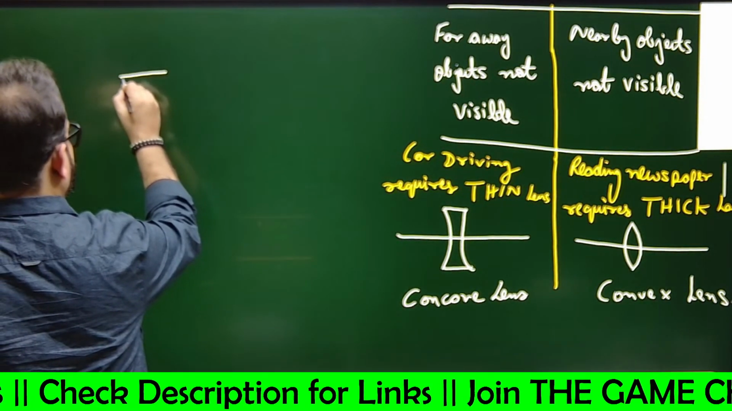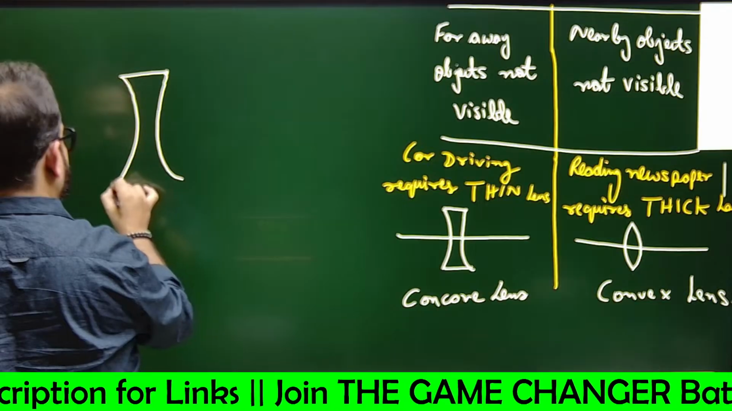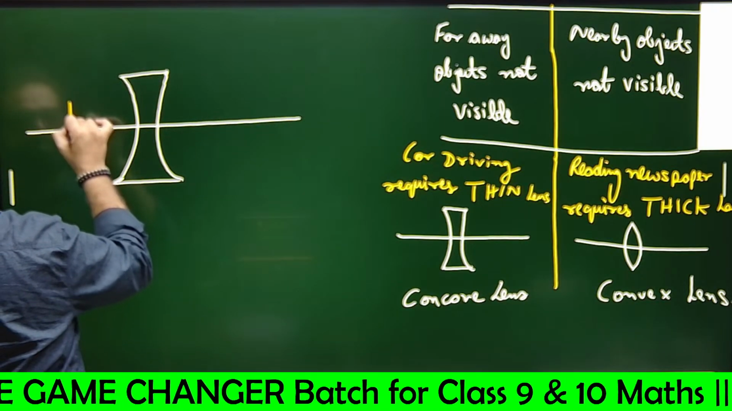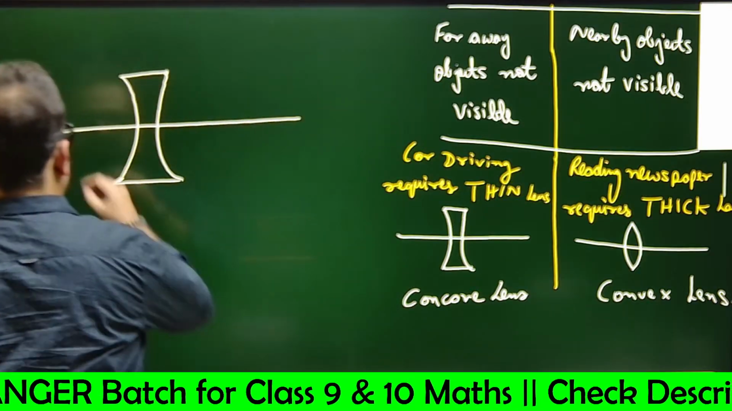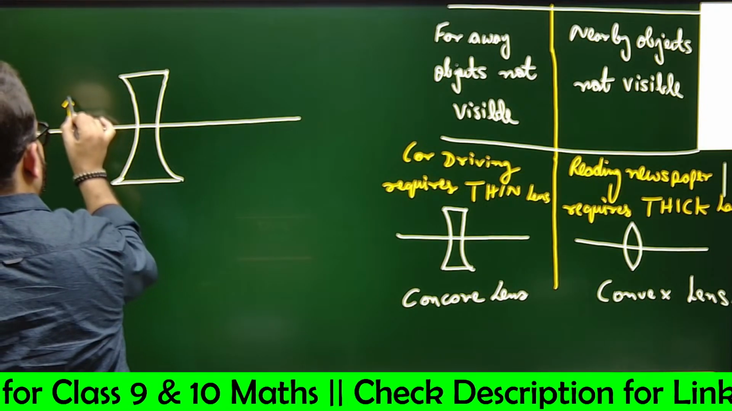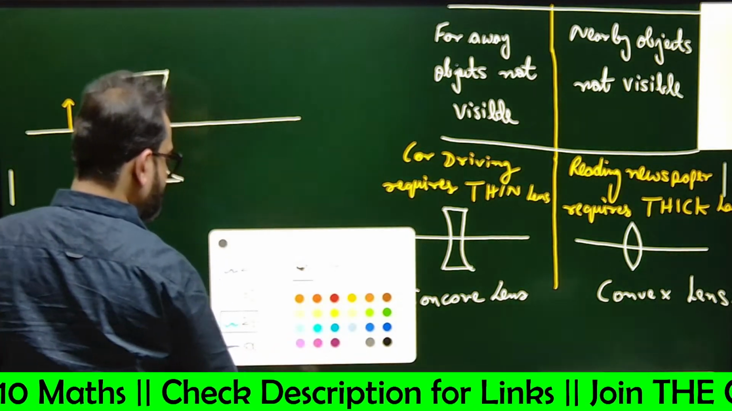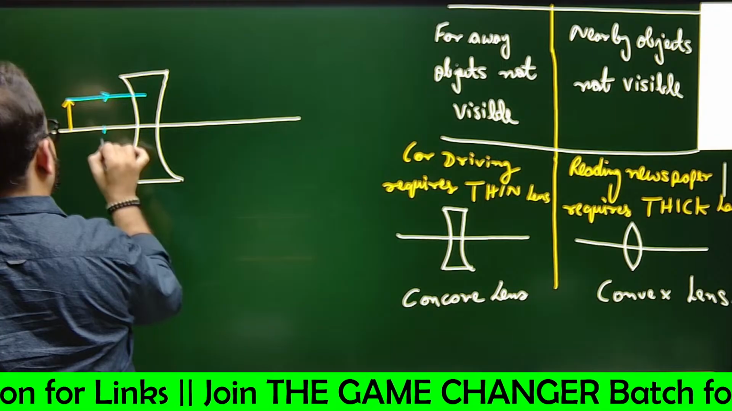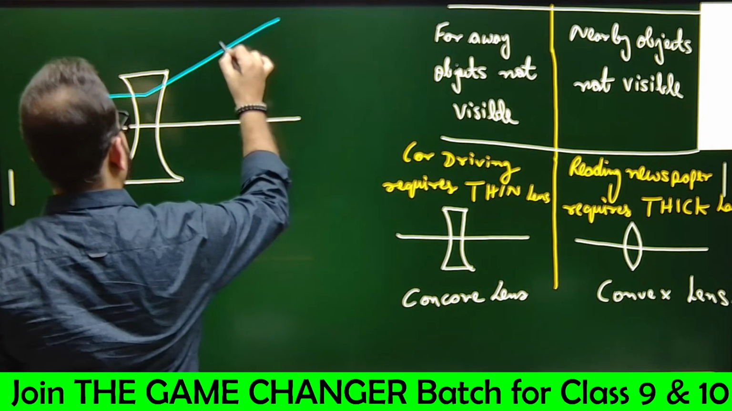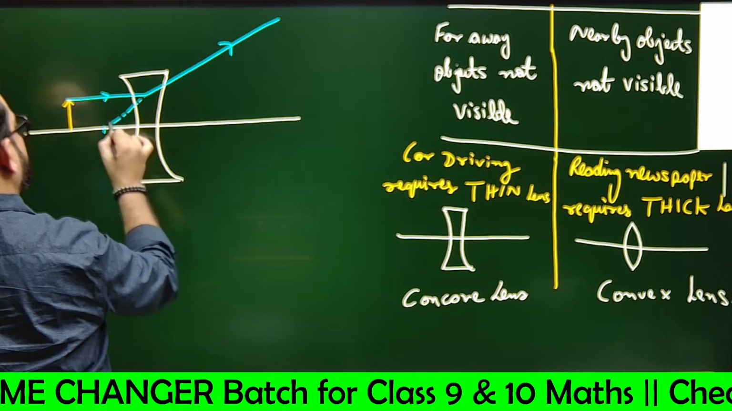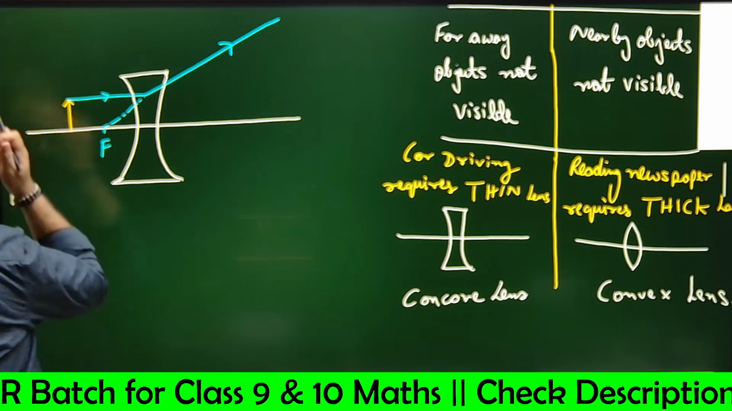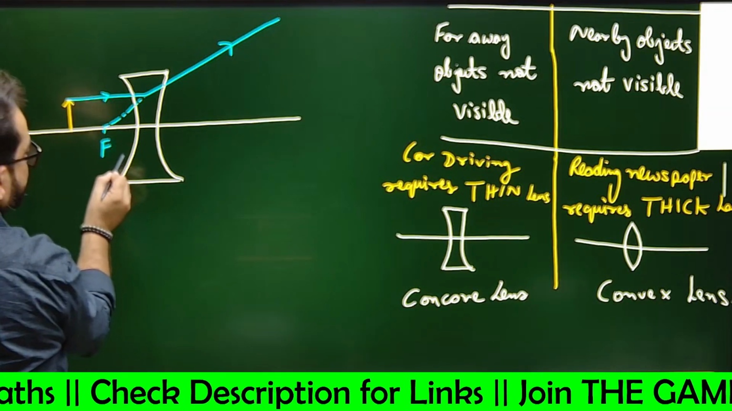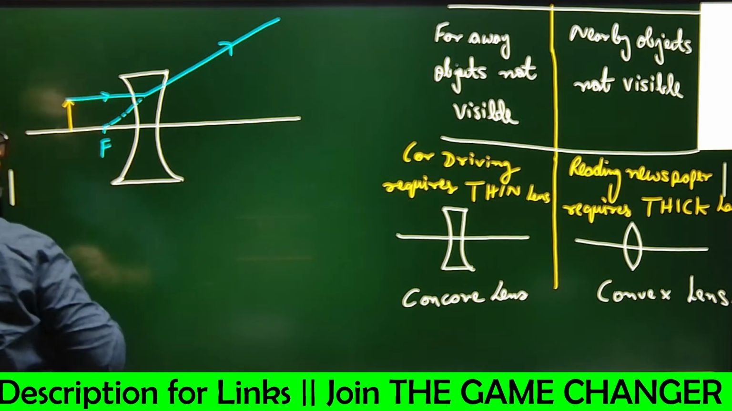See, if this is the lens and this is the principal axis, say this is the object. So a ray of light will go parallel. Say this is the focus. It will be diverged, appearing to be coming from the focus. Yes or no? Another ray of light which is actually coming towards the focus will be diverged parallelly. Yes or no? Tell me.